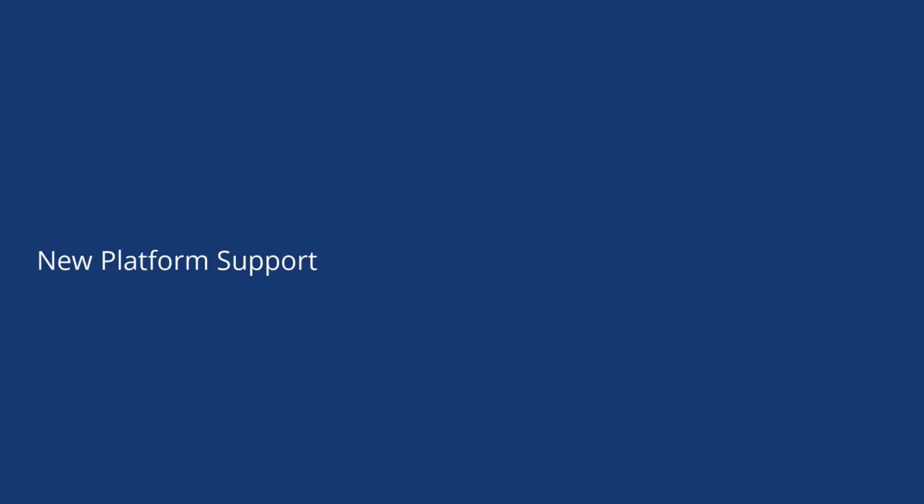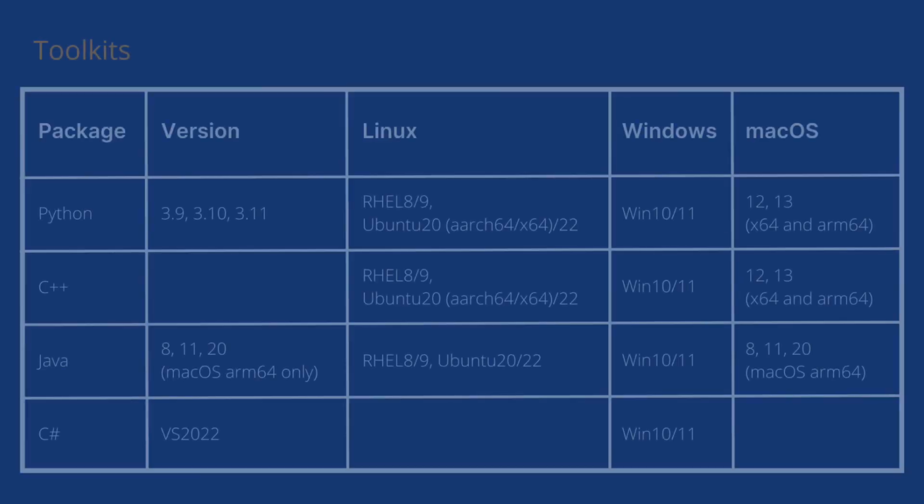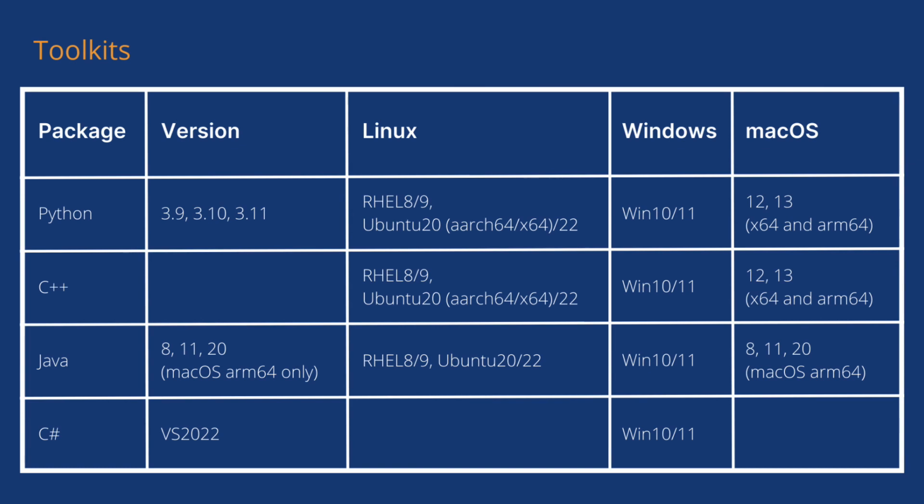On to support updates. Python toolkits now use pyproject.toml to declare their metadata and dependencies, and no longer use the deprecated setup.py method. Additionally, support for macOS ARM64 Java is now available.